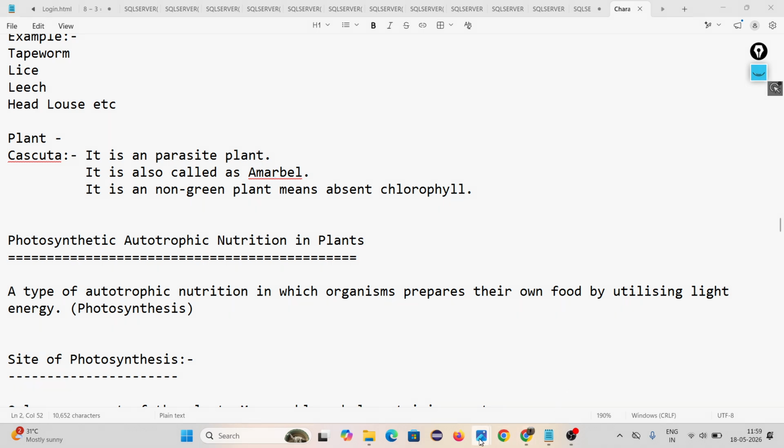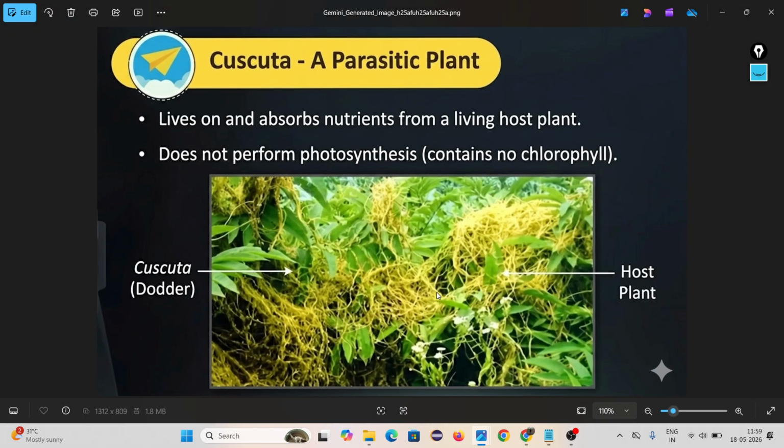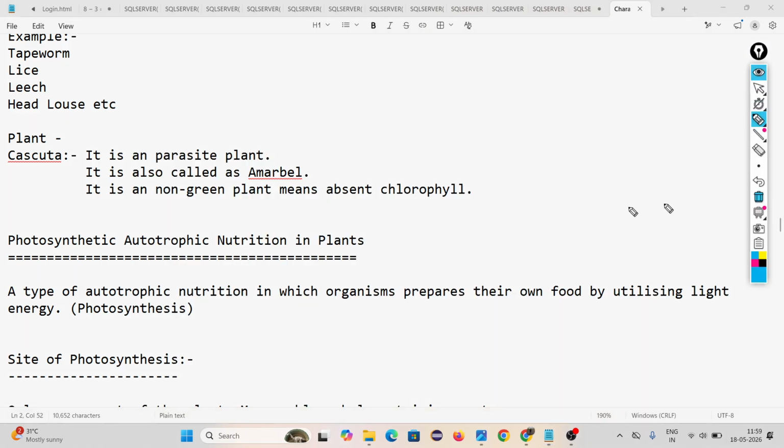If you look at the diagram, it is yellowish in color, no? Why is it yellowish in color? Because chlorophyll is absent. That's why their color is yellow. Then come to,